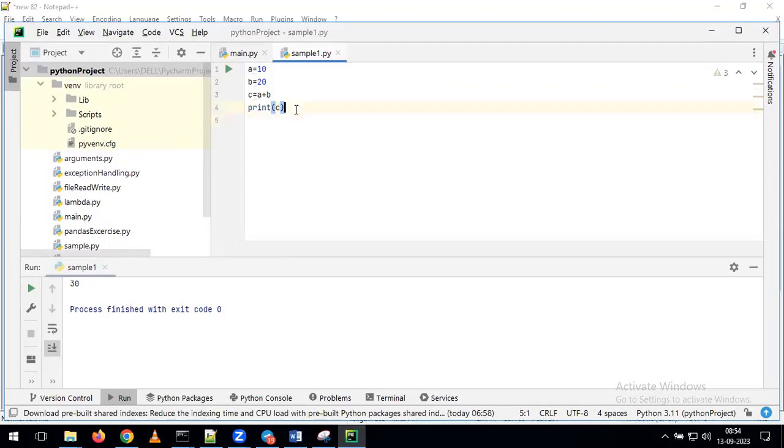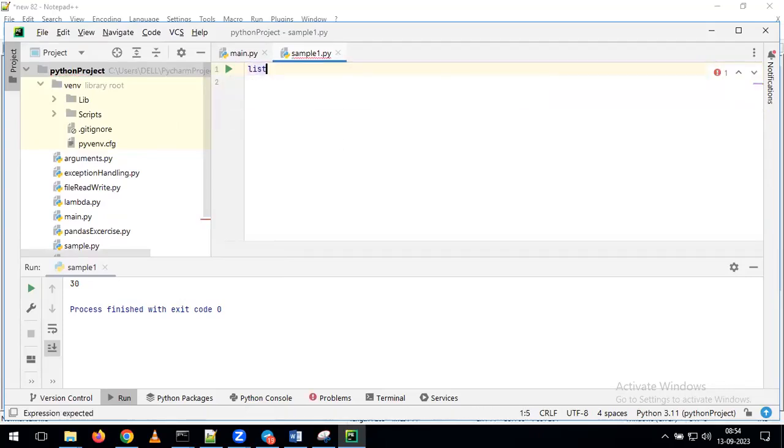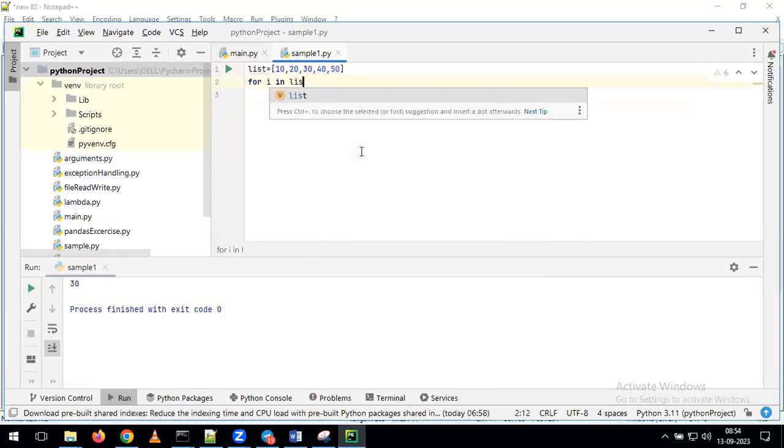Okay. Now, we'll write one more small program here. I'm giving a list. How to give the list? By using which braces? Curly braces or square braces or normal braces? If you want to create the list, we have to give it as square braces. Now I want to iterate the list. So how do we write the program for iterating the list? A for loop. For i in list, after that, just give print of i. So this is the way you can write the program.